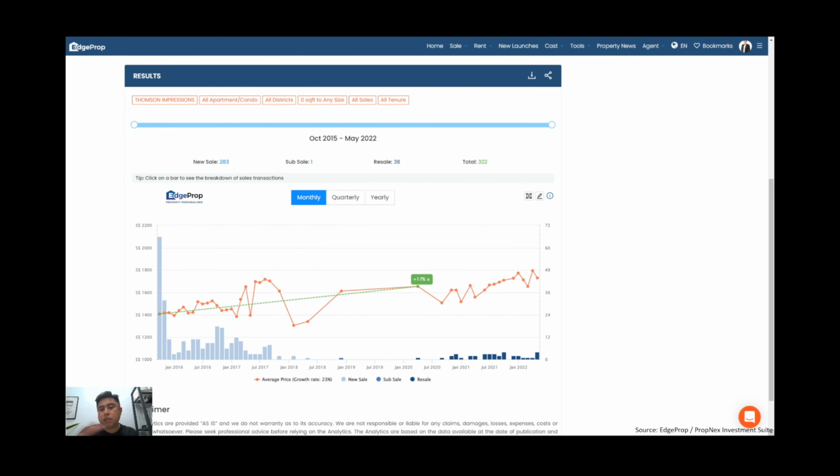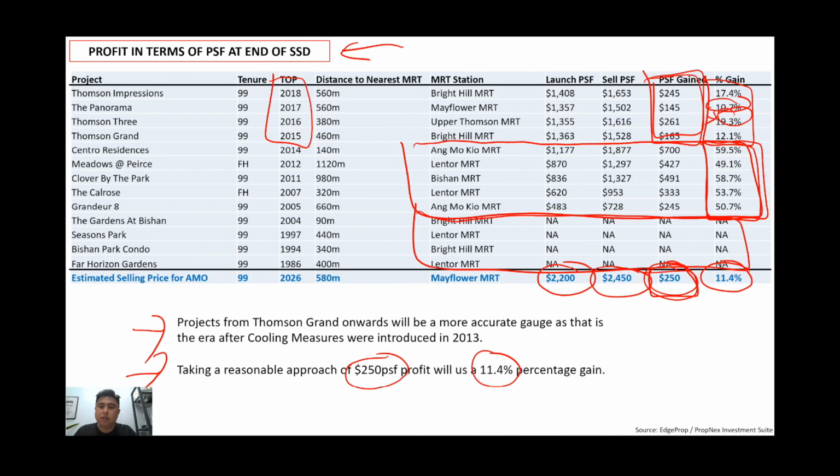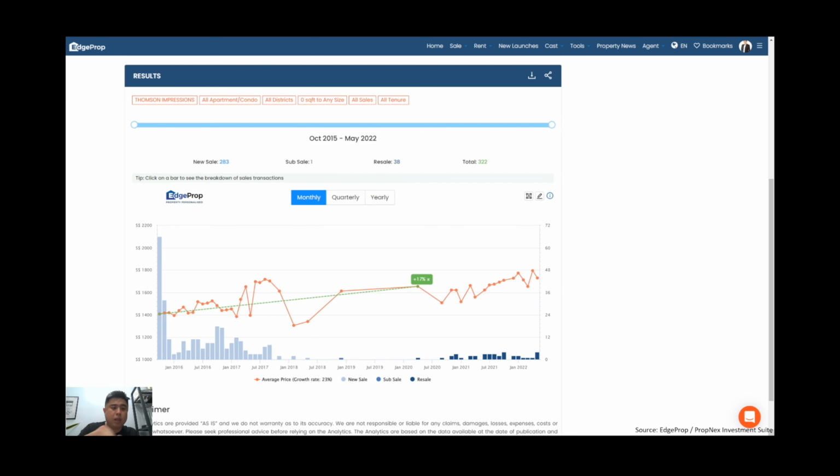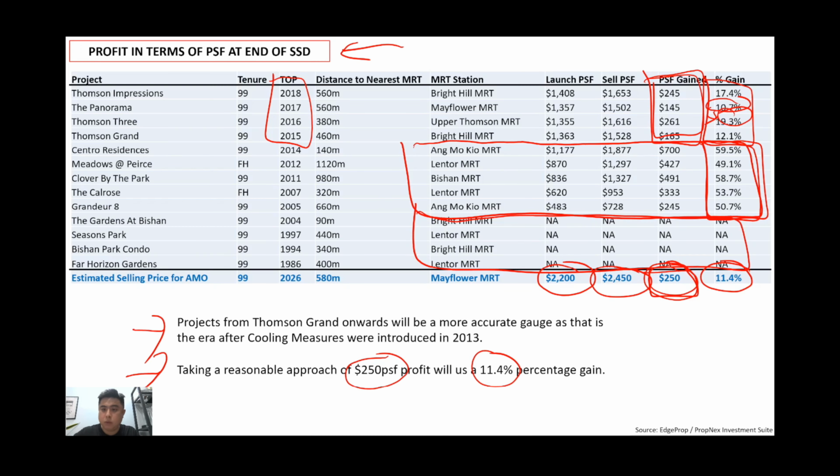So this subsequent chart that you're looking at is to show you where I actually get the numbers from this previous table. So example, I just go to the next slide. This one is Thomson Impression. So at the launch, where you see this big blue bar, it shows the volume of the day one sale. So most people bought here, and at the end of the SSD period, where people start to sell, this is where I get the 17% profit margin, which is shown here.